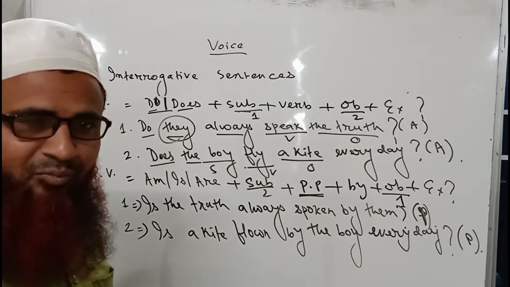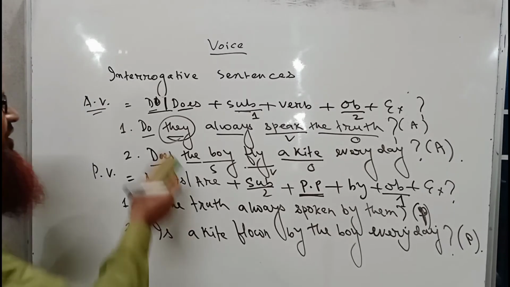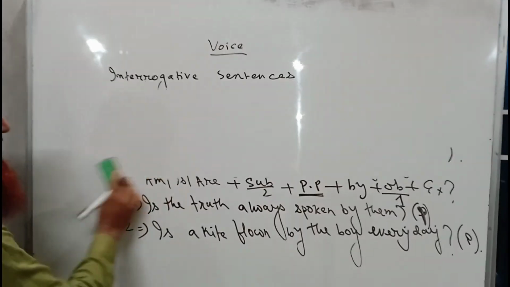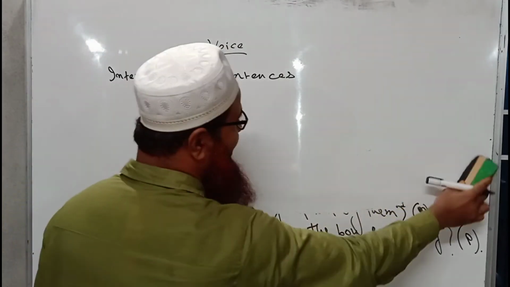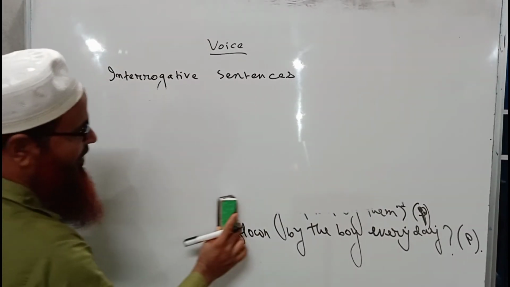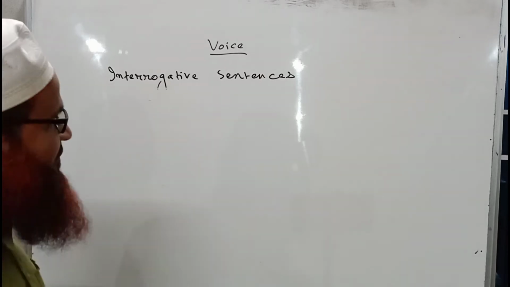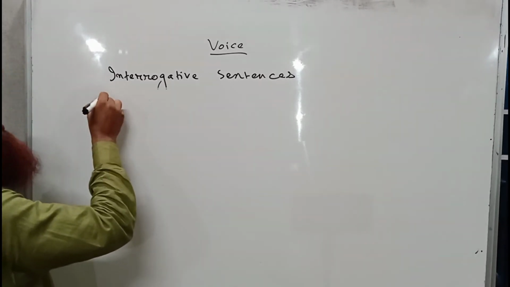So I will write some more examples for your understanding or for our practice. So please look at the board. We will write some more sentences of active and passive which are already in interrogative form. So I am writing number 1 again.